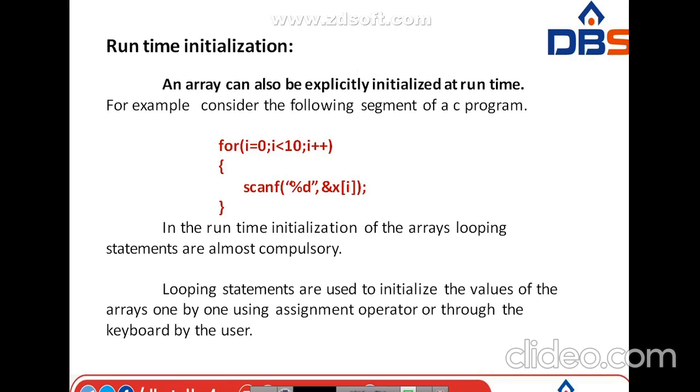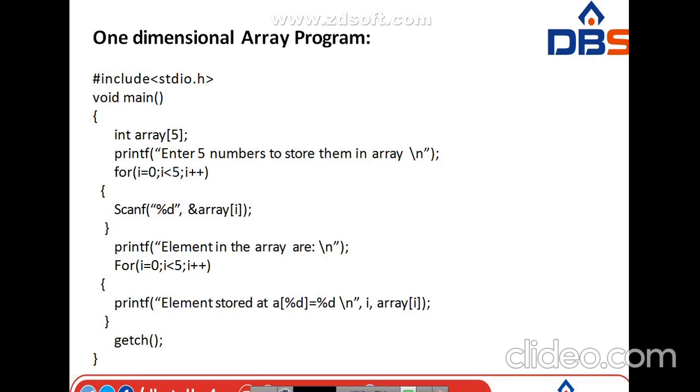Without the looping concept, we can't initialize the array at runtime. Looping statements are used to initialize the values of the array, either using the assignment operator or by taking input from the keyboard from the user. So we are giving the initialization at runtime also.